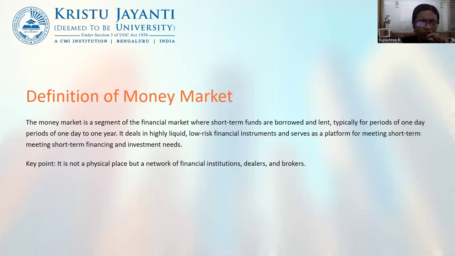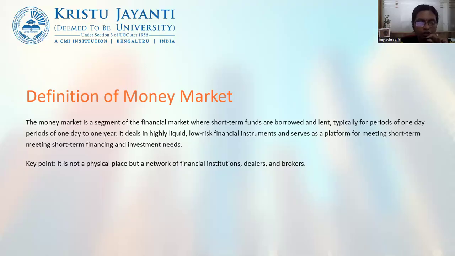Now, the point to be noted in the case of the money market is that there is no physical place, but a network. It does not have a physical place where you could buy and sell short-term instruments, unlike the capital markets, where we have stock markets that are very active all over the country or all over the world, where you could buy and sell a number of stocks.